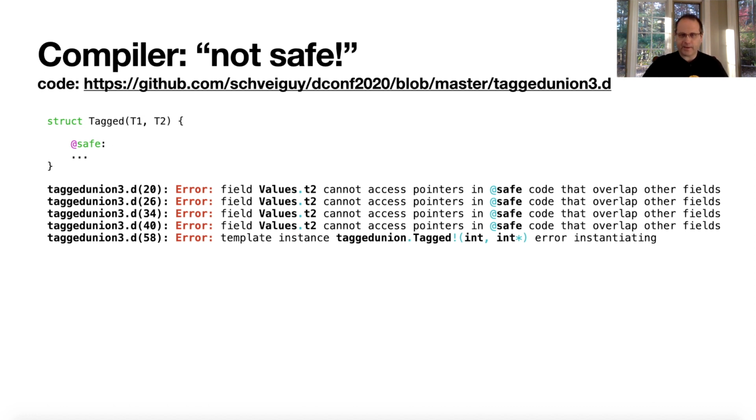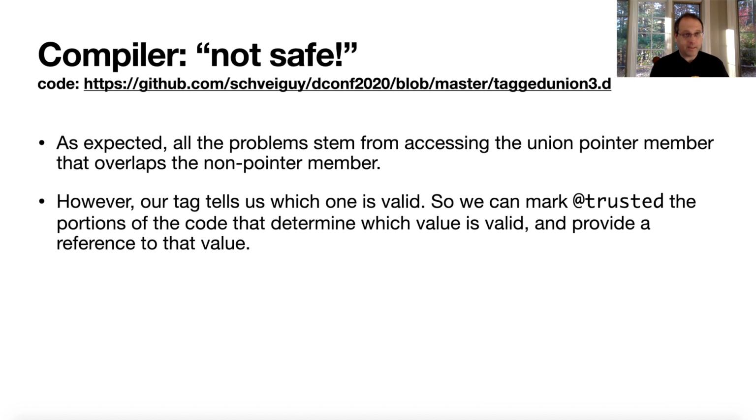We see cannot access pointers in safe code that overlap other fields multiple times. As expected, right? And that was one of the rules. You can't have a union between a non-pointer and a pointer and access the pointer member. But our tag tells us which one is valid. So we can mark trusted the portions of code that determine which value is valid and provide a reference to that value, right? We're going to abstract out the access to the correct value into a trusted function.